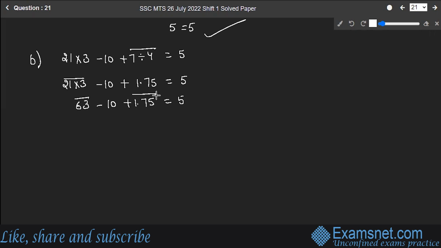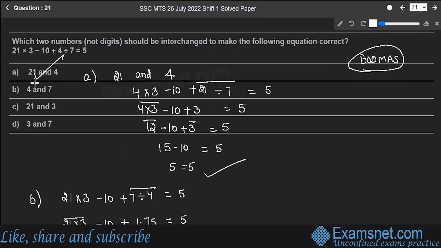Next is 63 plus 1.75. This will be equal to 64.75 minus 10. This should be equal to 5. So this is equal to 54.75. This is of course not equal to 5. That means option B is wrong. Let's go with C option.